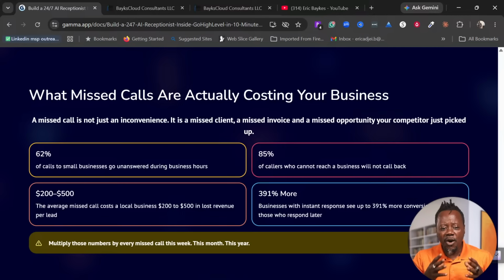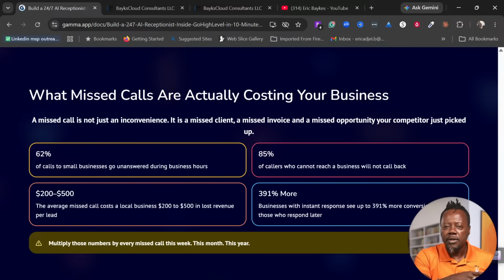That means all these people needed service that they couldn't get at the first point of contact with the business they were looking for. And guess what? All these 62% are going to move on to the next competition. They are not going to call back your business.